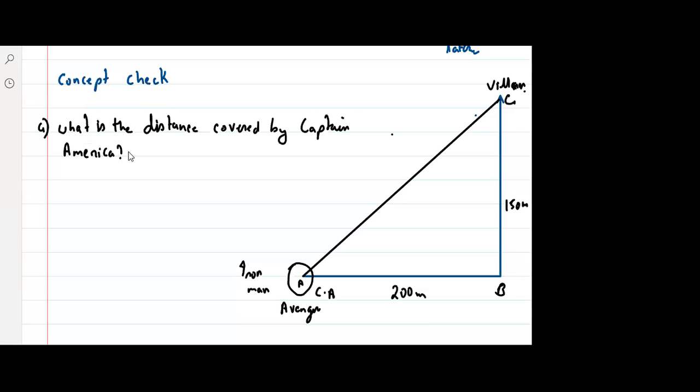Distance covered is the total length of the path taken. So the distance by Captain America is equal to the length of AB plus BC, which is equal to 200 plus 150. So this is equal to 350.